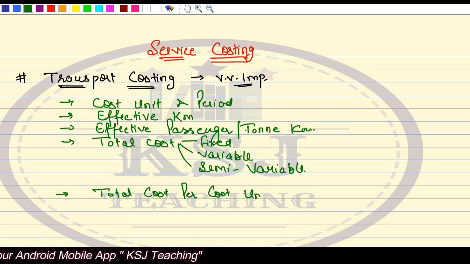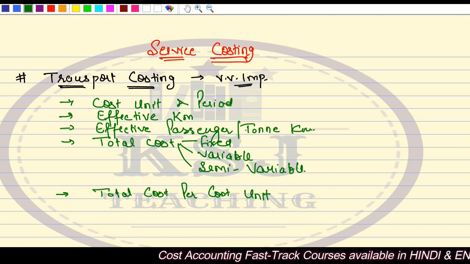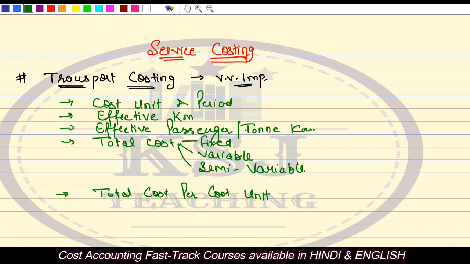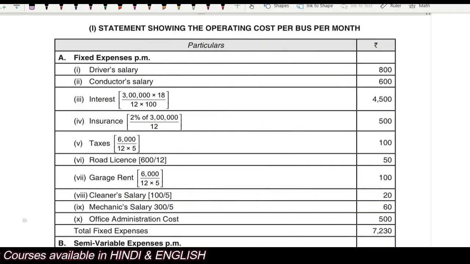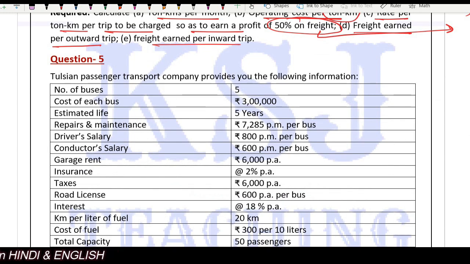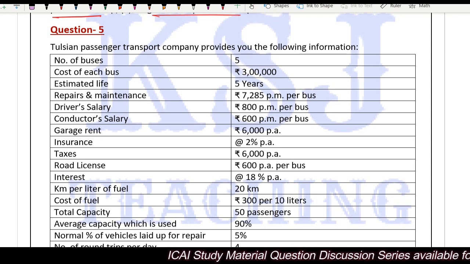Whatever the cost unit you go for, whether it is effective kilometers or effective passenger or ton kilometers, total cost per cost unit. So this is what we have discussed in the transport costing, and we discussed some of the practical problems. In this lecture also, we are going to solve a practical problem. This question number 5 is quite a comprehensive question covering a lot of things in the transport costing. So we will see how to do this question number 5.